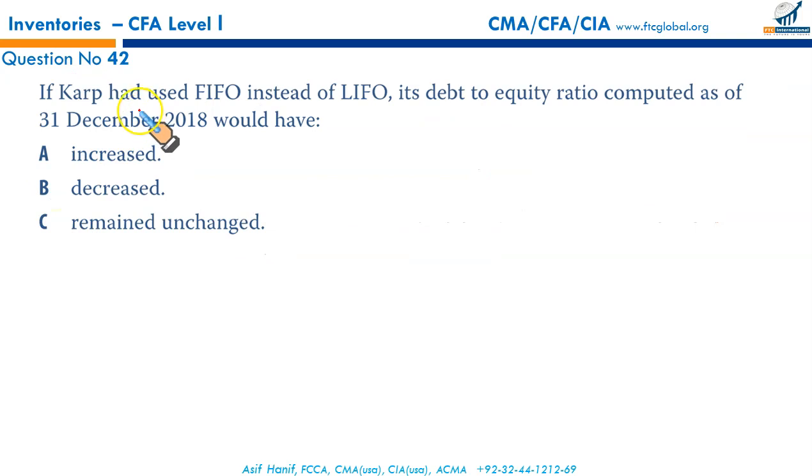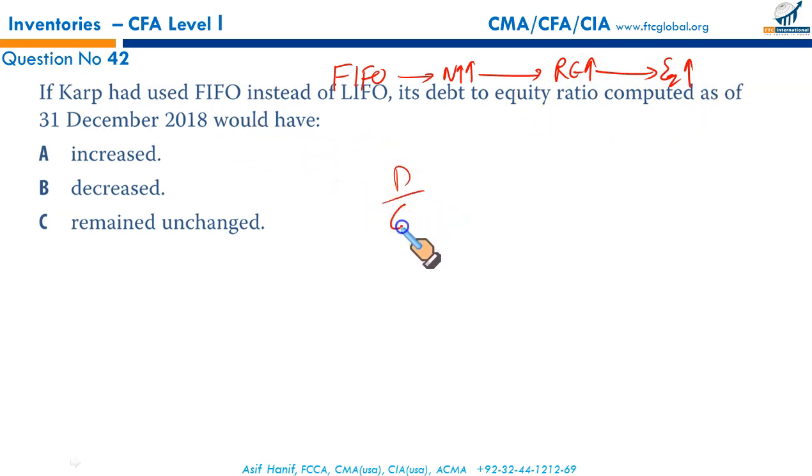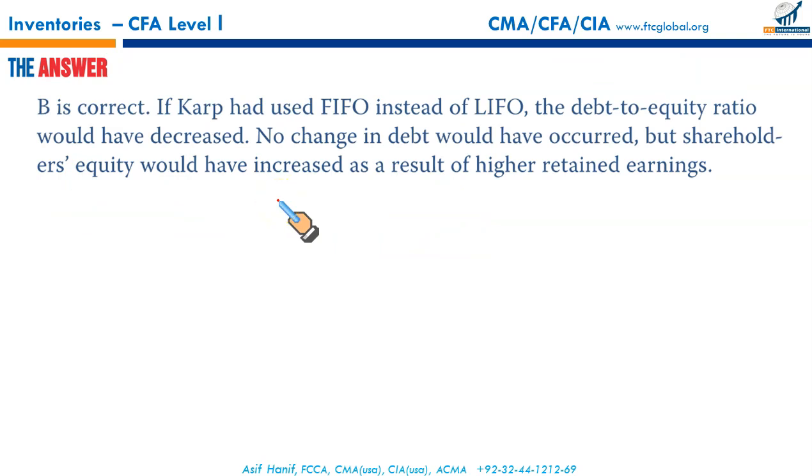Next, if CARB had used FIFO instead of LIFO, its debt to equity ratio computed as of 31st December 2018 would have been. We have just agreed that under FIFO, net income would be higher. Net income eventually becomes part of retained earnings, and retained earning is equity. So equity goes up. Since your equity increases, denominator increases, this ratio will decrease. B. B is the right answer.